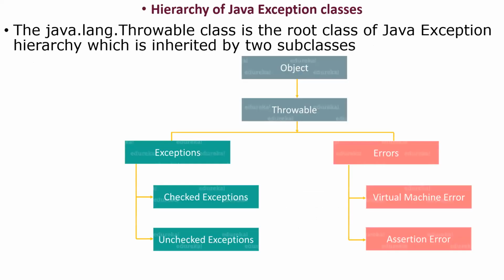Next, for the exception handling mechanism in Java, there is one special class in the java.lang package: the Throwable class.